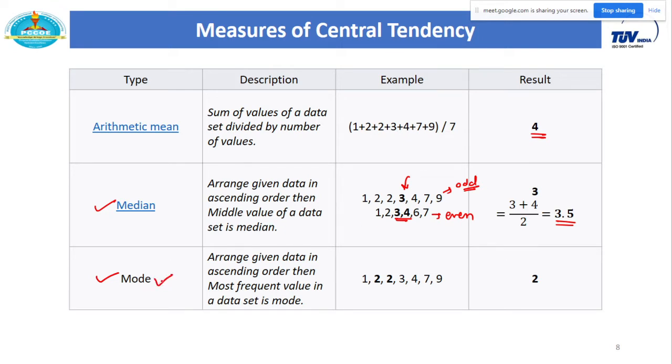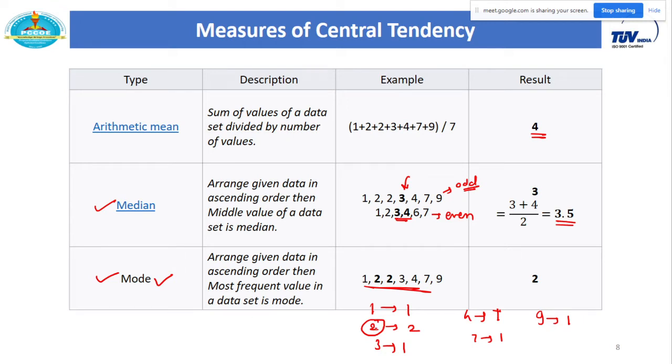Now what is mode? In case of mode also, first of all, we arrange the given data in ascending order, and after that, no need to do this also. You can directly identify the value with the highest frequency. For example, here you can see the frequency of 1 is 1, it is repeated only one time. Frequency of 2 is 2, frequency of 3 is 1, frequency of 4 is also 1, frequency of 7 is also 1, and frequency of 9 is also 1. So the highest frequency value is 2. So 2 has the highest frequency, therefore the mode of this given data is 2.